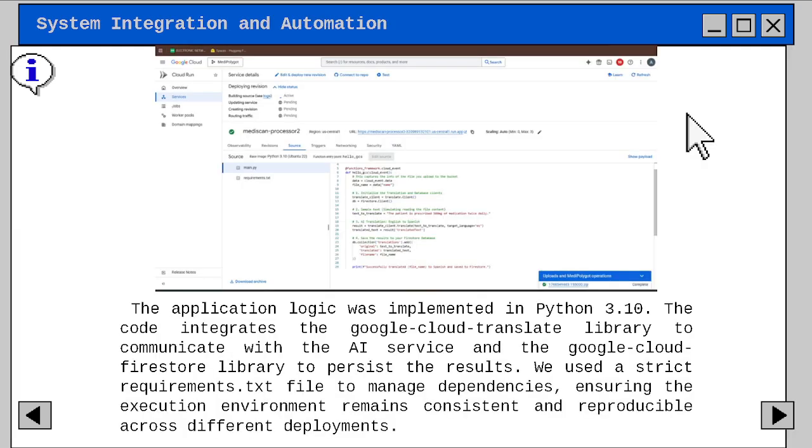Next, we go to the system integration and automation. The application logic was implemented in Python 3.11. The code integrated the Google Cloud Translate library to communicate with the AI service and the Google Cloud Firestore library to persist the data. We use a strict requirements.txt file to manage dependencies, ensuring the execution environment remains consistent and reproducible across different deployments.